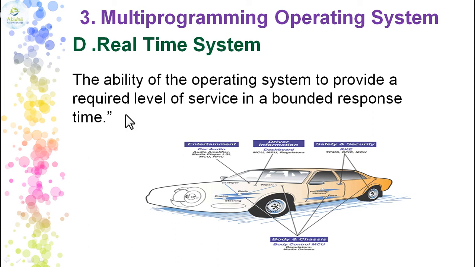For example, in an entertainment system, when you click the play button, it has to respond and play the sound, like in a car audio system, amplifier or media player. Or the driver information system, the dashboard with the speedometer and so on. When the key is on, it has to show a display.